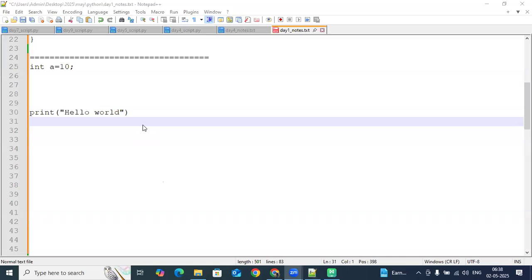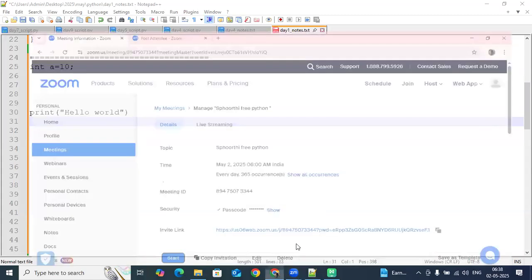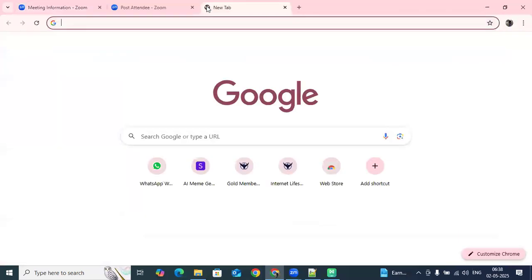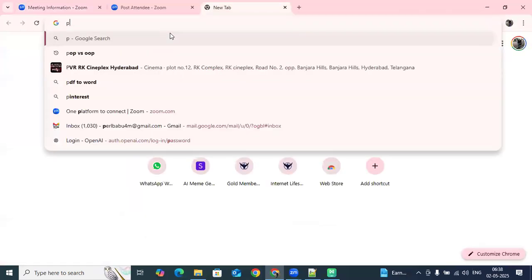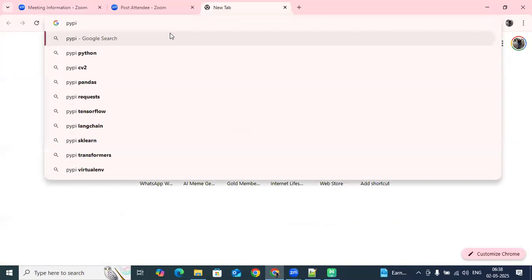But the additional advantage is, see, the first step is writing the code, understanding the code, implementation of the code is simple. Anyone can understand, anyone can write. And second important thing, there is a huge repository for Python. So what does repository mean? A repository is one place where all the libraries are available.